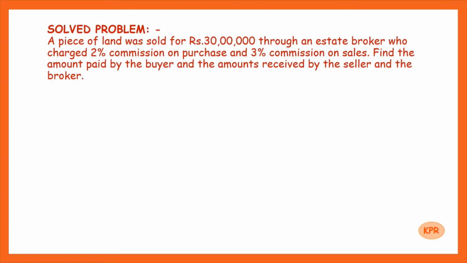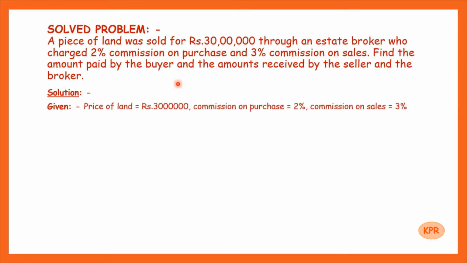A piece of land was sold for rupees 30 lakhs through an estate broker who charged 2% commission on purchase and 3% commission on sales. Find the amount paid by the buyer and the amounts received by the seller and the broker. In this problem, first we will write down all the given things.